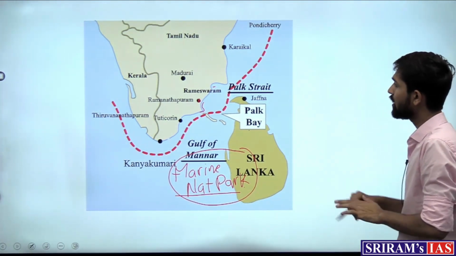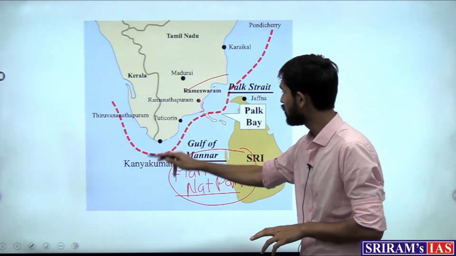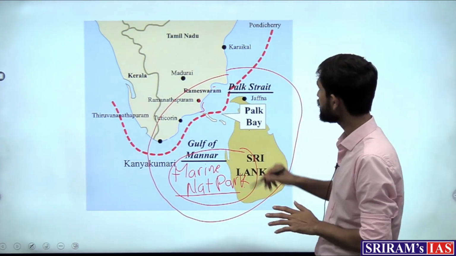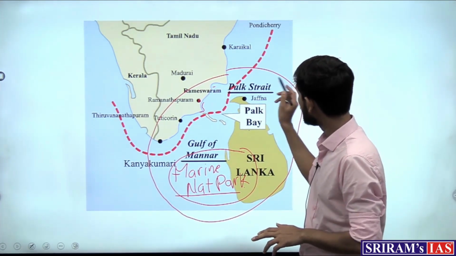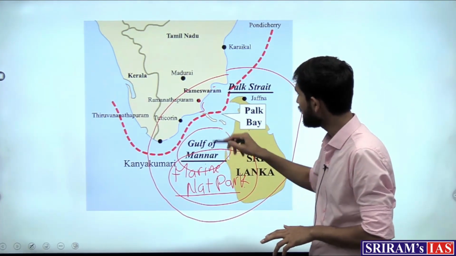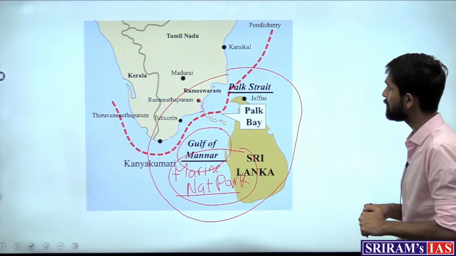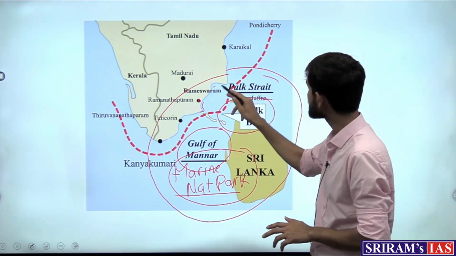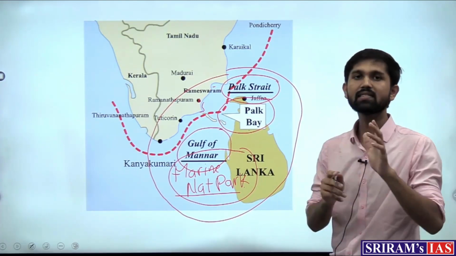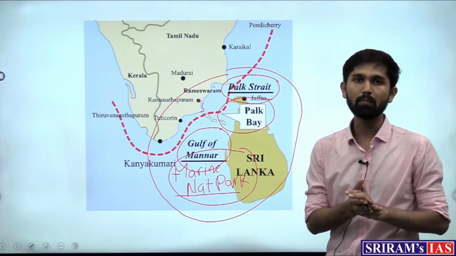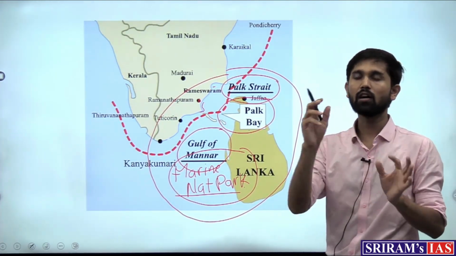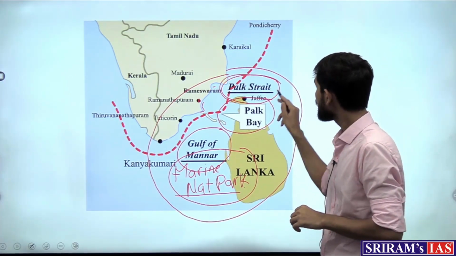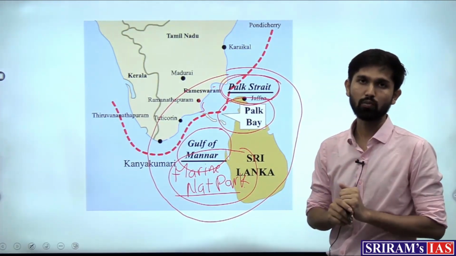One can now see that this particular location map can be important, where these are the areas of the Gulf of Mannar. The location of the Gulf of Mannar becomes important, the Palk Bay becomes important, and the Palk Strait. Now, what is a strait? A strait is a narrow water body distancing two larger water bodies.